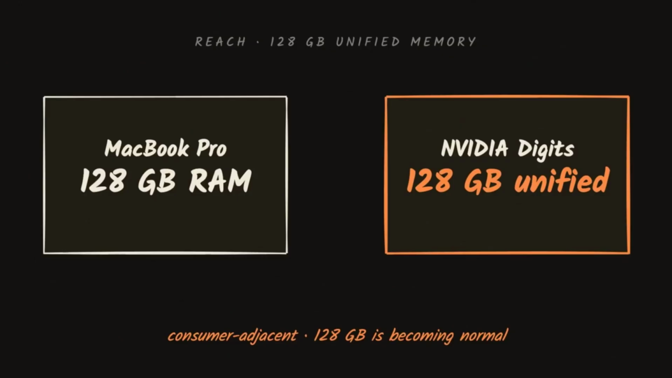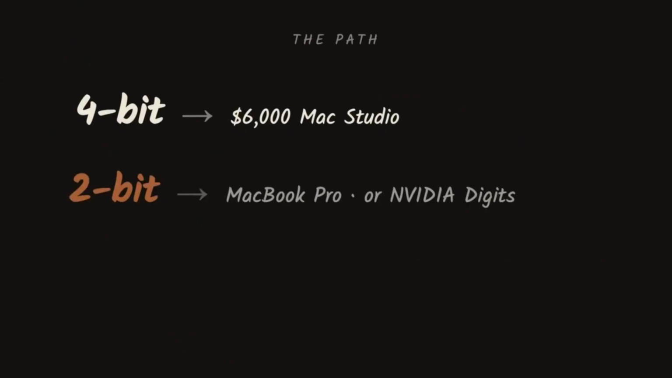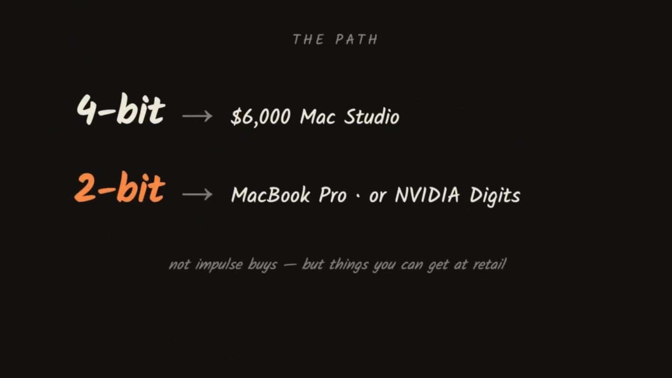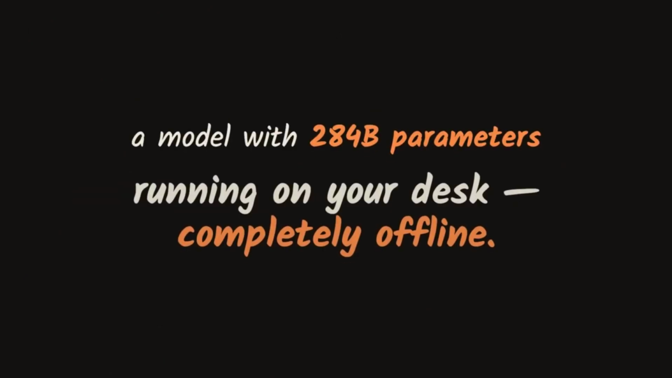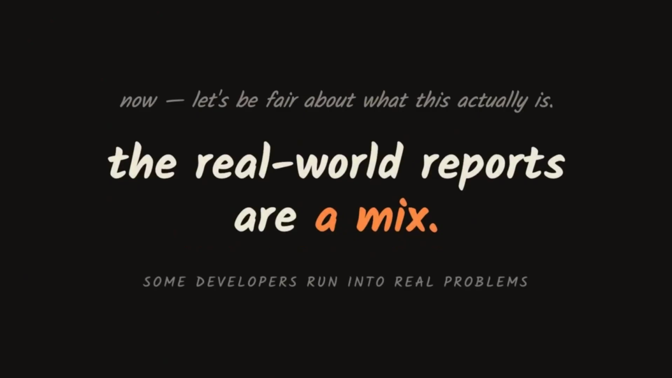NVIDIA's DGX Spark workstation comes with 128 gigabytes of unified memory, consumer-adjacent hardware, where 128 gigs is now becoming the norm. So the path is: at 4-bit, a $6,000 Mac Studio; at 2-bit, a high-end MacBook Pro; or an NVIDIA Digits box. Not impulse buys, but stuff you can grab at retail. That's how a model with 284 billion parameters ends up running on your desk completely offline.